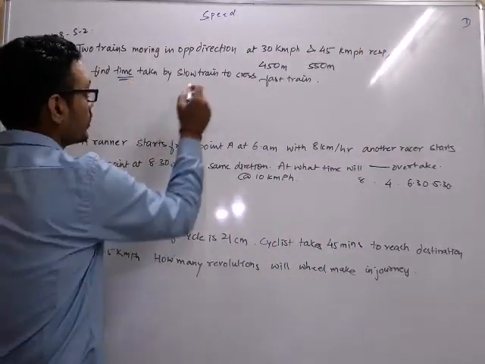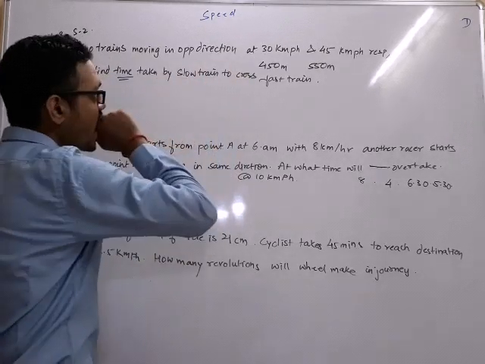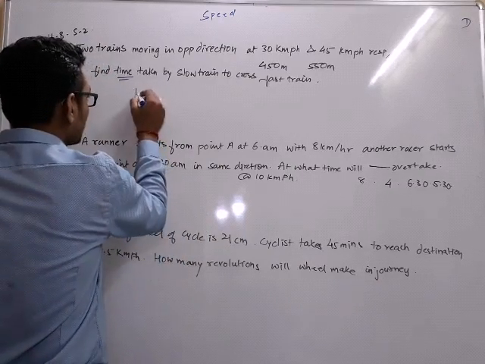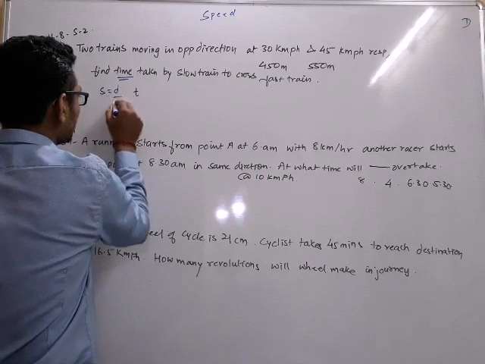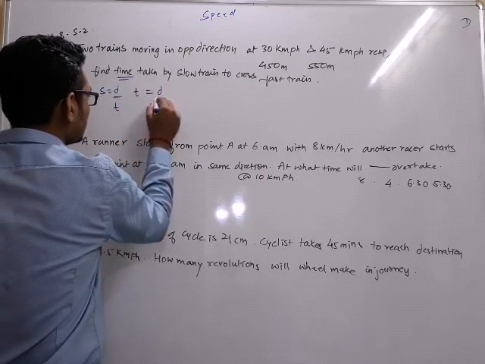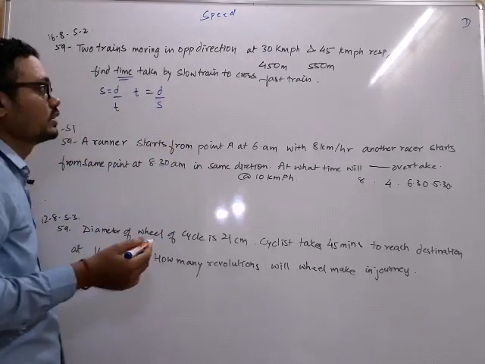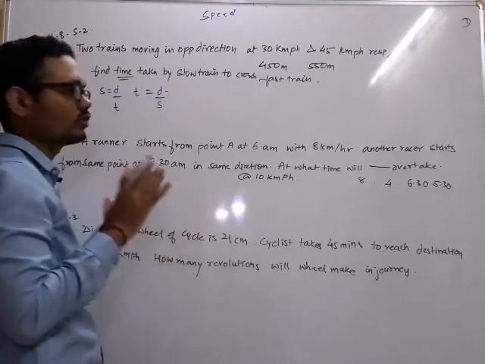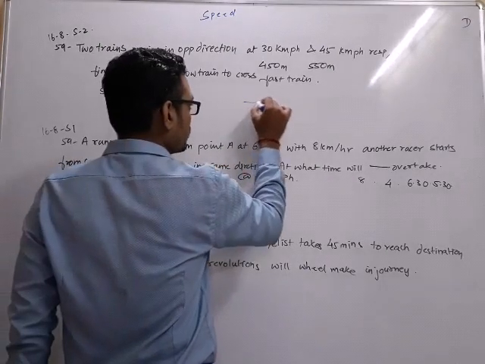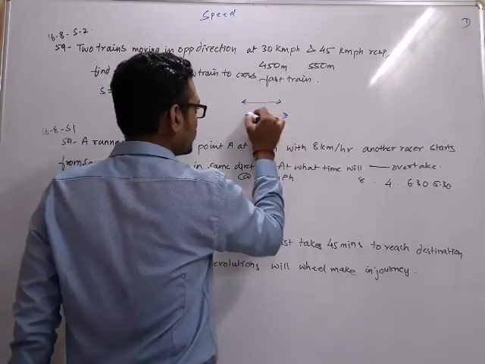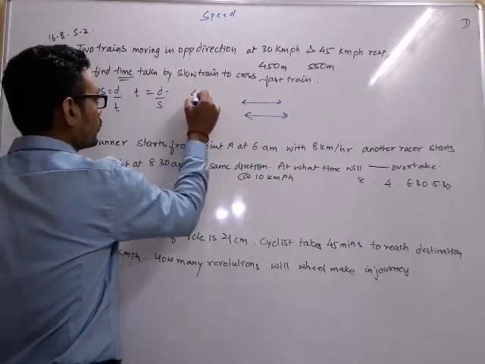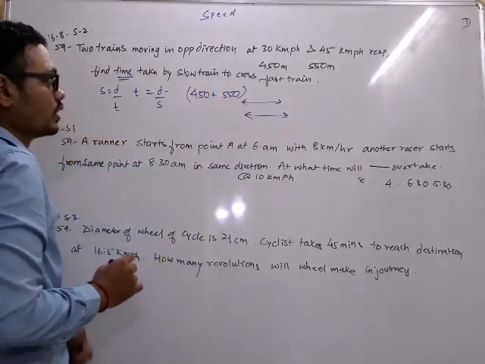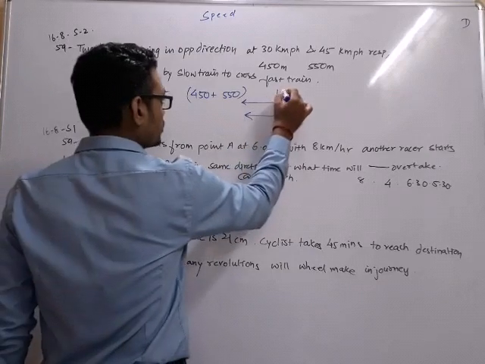What is the time taken? So we know that speed is distance upon time. So time is distance upon speed. What is the distance first? In case of two trains which are moving in opposite direction, how much distance do they cross? They cross the distance of each other's length. So it is 450 plus 550. So this is the distance, which is 1000 meters.